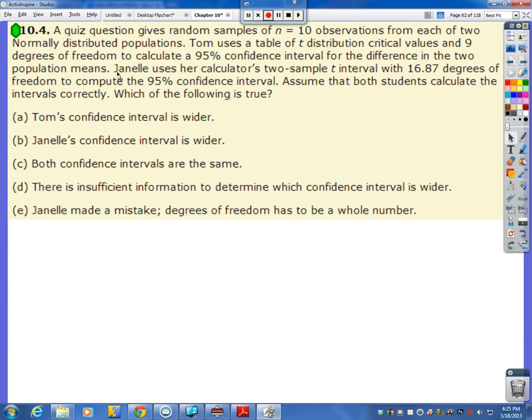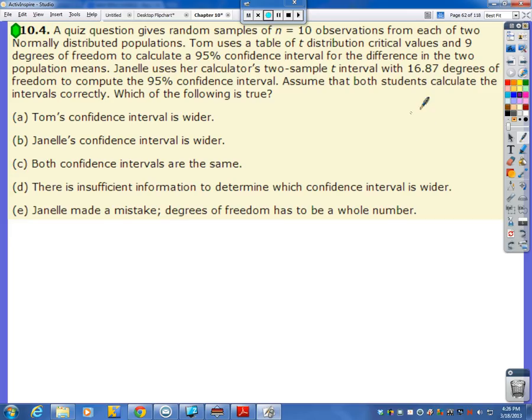The third one, technically we're skipping number 3 in the AP practice test at the end of the chapter. I didn't really like it, so I just crossed it out. A quiz question gives random samples of 10 observations from each of 2 normally distributed populations. Tom uses a table of t distribution critical values and 9 degrees of freedom to calculate a 95% confidence interval for the difference in the 2 population means. Janelle uses her calculator's 2-sample t interval with 16.87 degrees of freedom to compute the 95% confidence interval. Assume that both students calculate the intervals correctly. Which of the following is true?